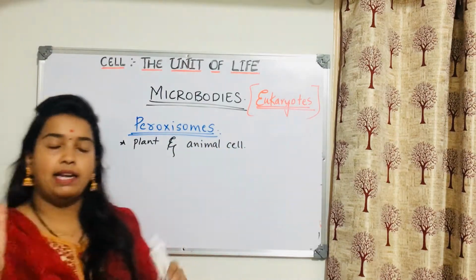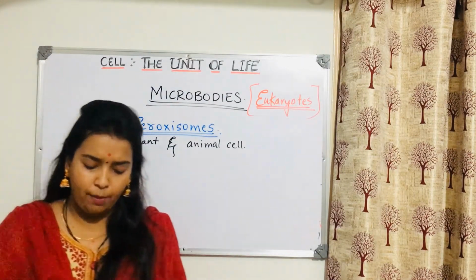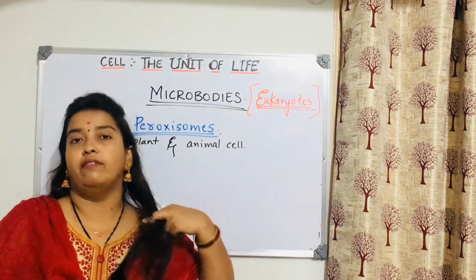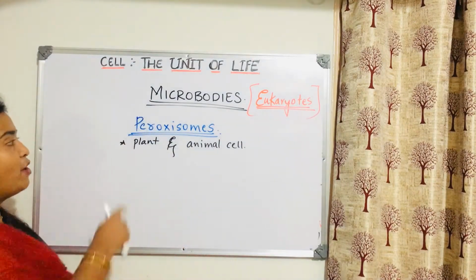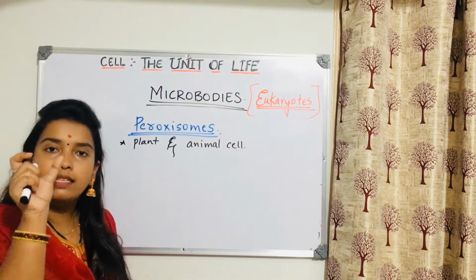Now we will see separately what their functions are. But it has a common function, even in plant as well as animal cell. And why do we name it peroxisome? That means it has some function related to that.